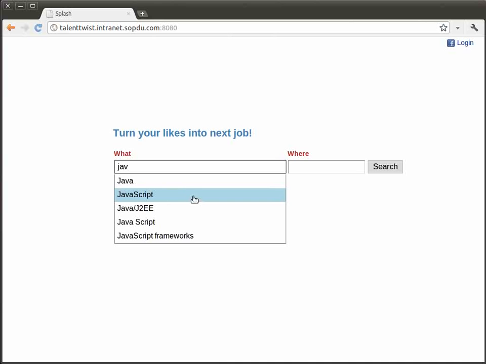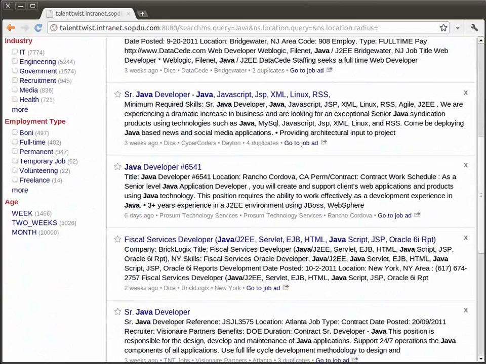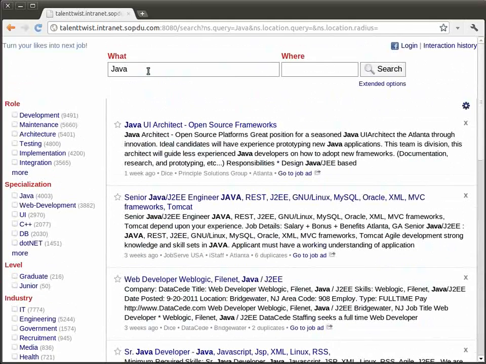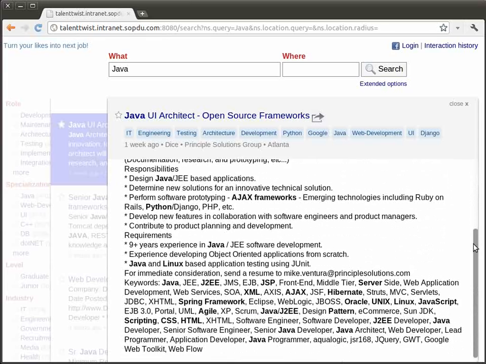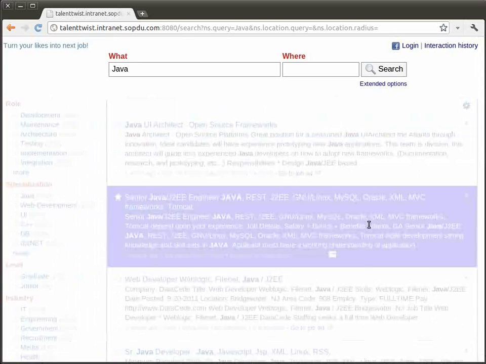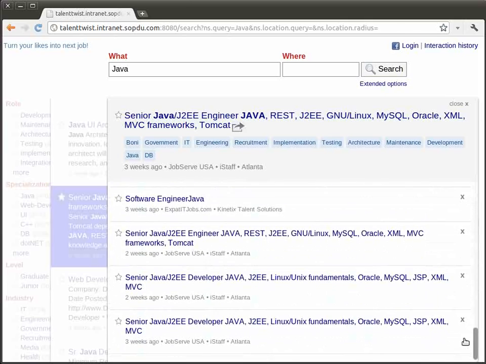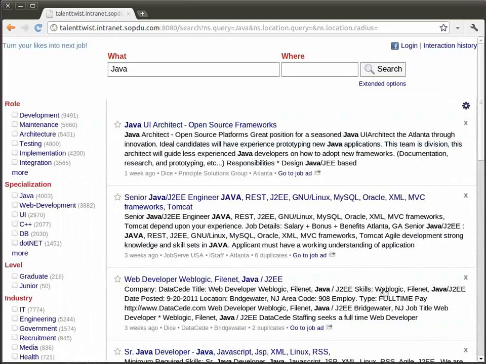Let's input Java. The search output looks quite usual. However, the job advertisements that contain the word Java just by occasion will not appear on top. Why? Because our service downloads the HTML pages with job advertisements, reads them, extracts job ads, and most importantly, analyzes them. This way, by default, we choose ads with the strongest Java context to show on the top of the search results. Well, let's click on the entry.